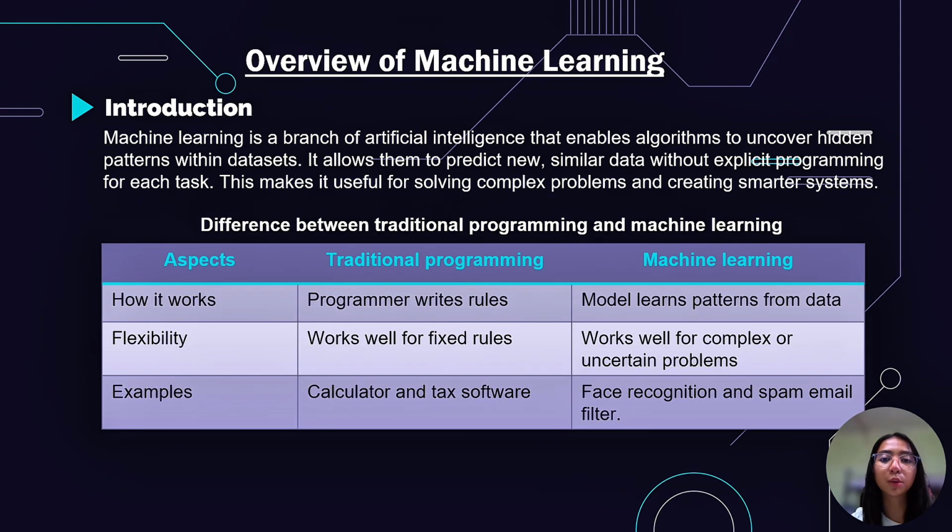The differences between traditional programming and machine learning are: in traditional programming, the programmer writes rules, while in machine learning, the model learns patterns from data. Traditional programming works well for fixed rules, while machine learning works well for complex or uncertain problems. Examples of traditional programming are calculators and text software, while examples of machine learning are face recognition and spam email filters.